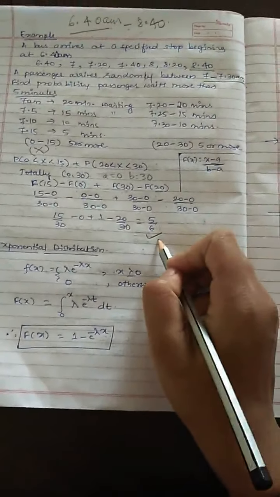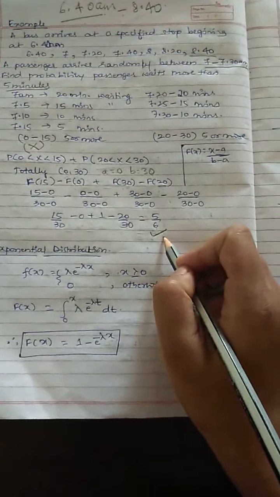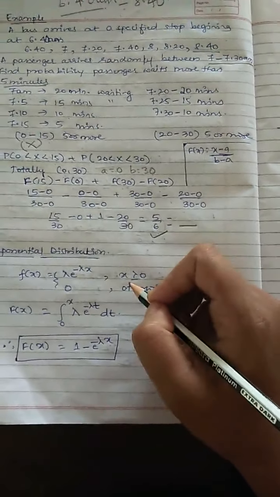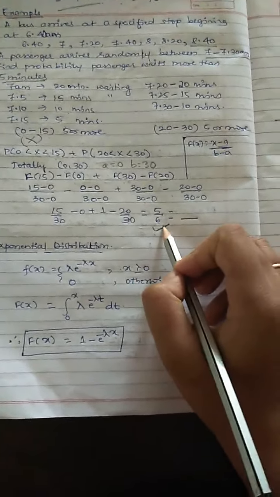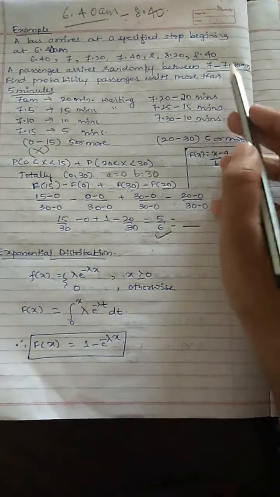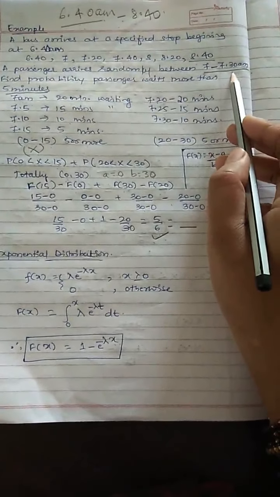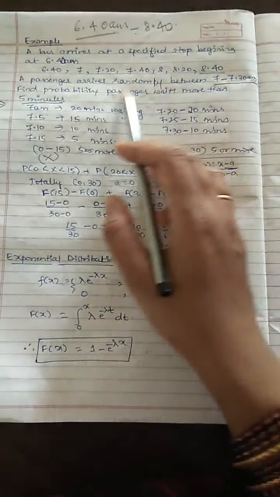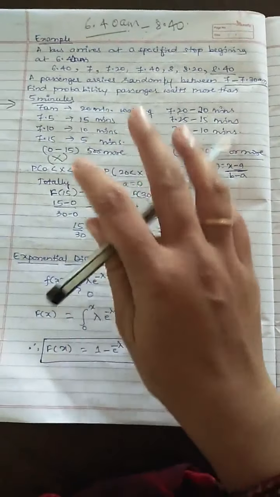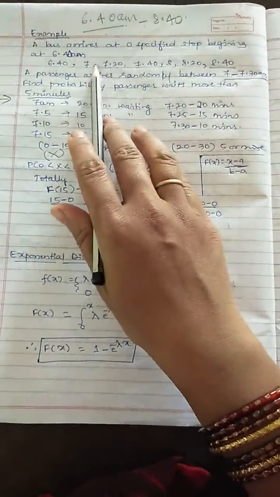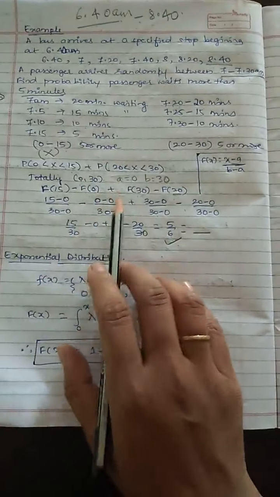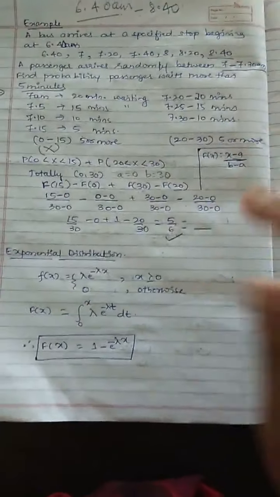If you keep this as it is, it is fine. Otherwise you can convert this into decimals also. Okay, so this is the probability that the passenger has to wait for more than 5 minutes if he is arriving between 7 to 7:30. So if they are asking this question, they will mention that the timing specified follows the uniform distribution. Then you have to apply this formula.